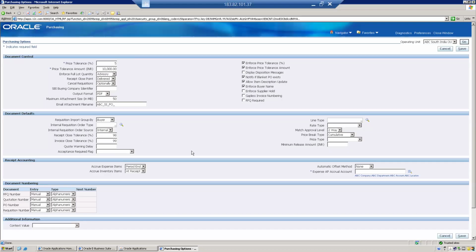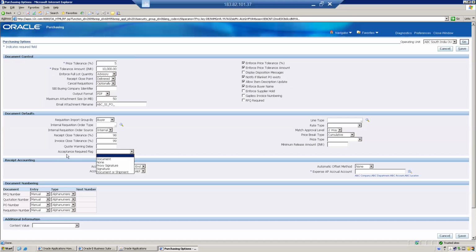In these 15 days, the suppliers have to submit their quote. If anyone is delayed, how many days of delay do you want before you trigger some kind of warning? That number of days you can set up here. Okay, fine. So acceptance required flag.